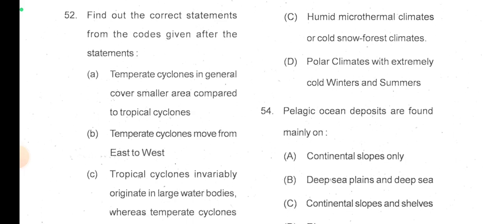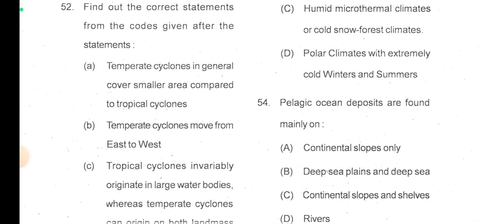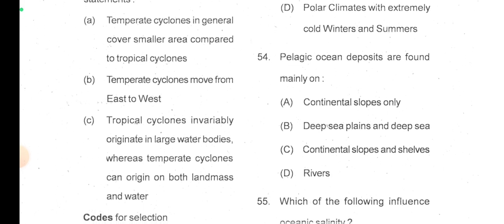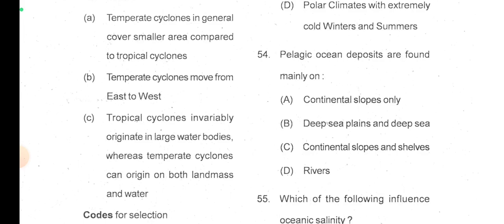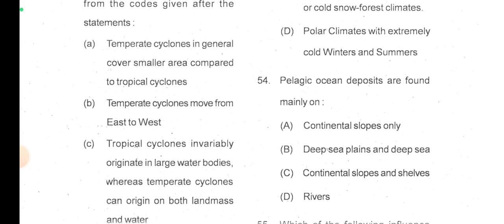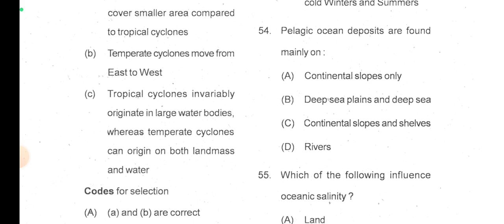52. Find out the correct statements from the codes given after the statements. So here the codes are given. Okay, now temperate cyclones in general cover smaller area compared to tropical cyclones. No, temperate cyclones are actually larger. Temperate cyclones move from east to west.